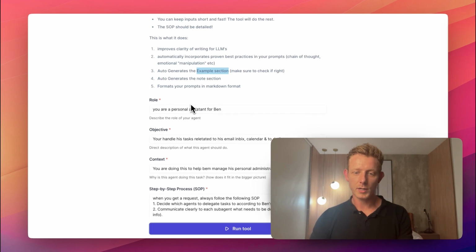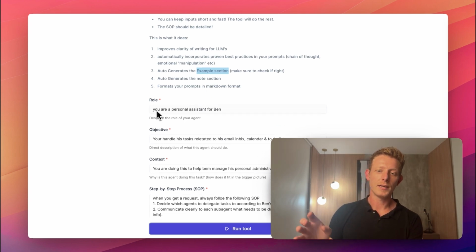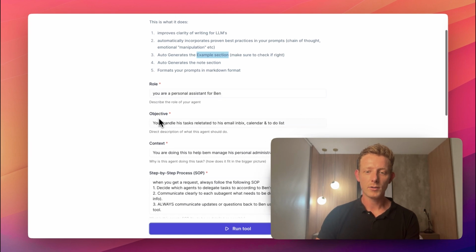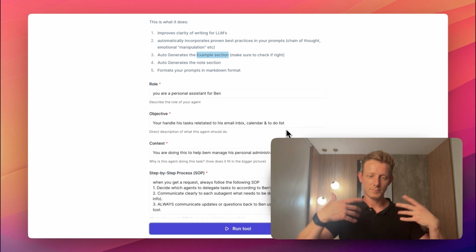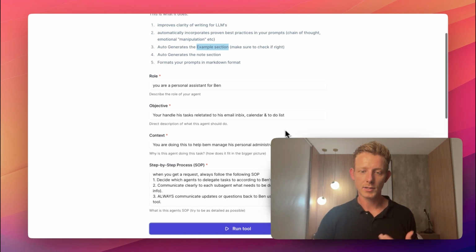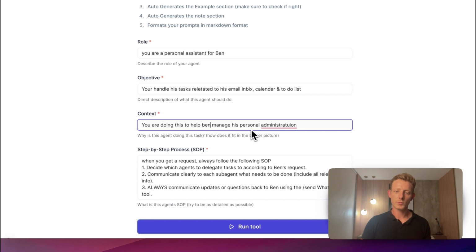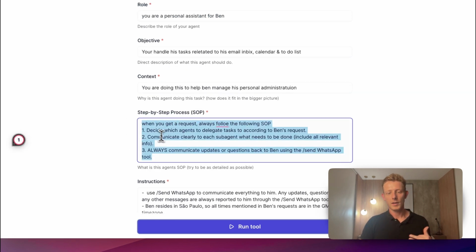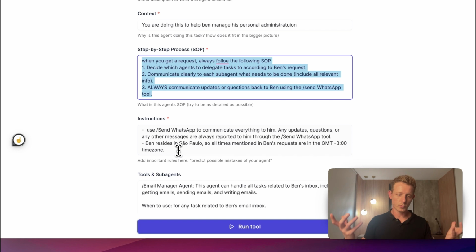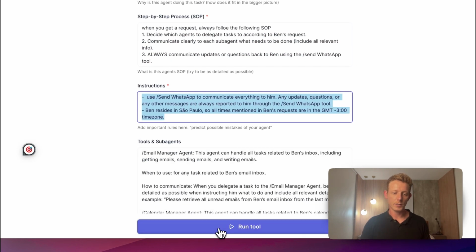So I just put in a quick example here, right? You could just type it in very quickly. You're Ben's personal assistant for Ben, right? You handle his task related to his email inbox. So it can be very short, and our prompt helper tool will sort of expand on it and add these proven best practices. Context, you're doing this to help Ben manage his personal administration, right? Now the SOP I actually wrote out, right? Instructions, the rules very quickly, and the tools and sub-agents. And then we can run the tool.